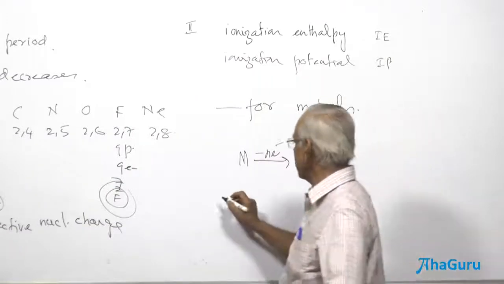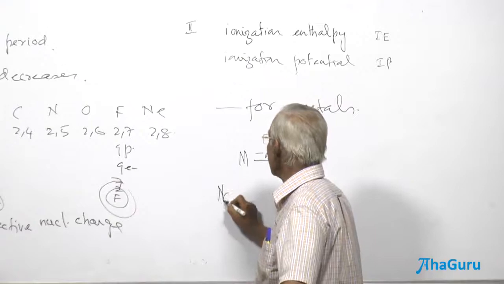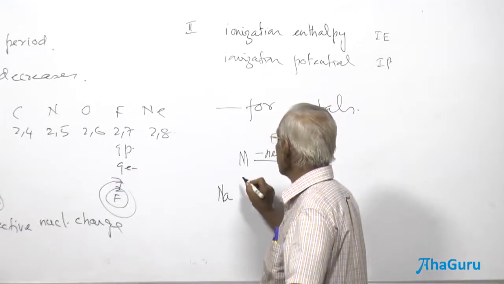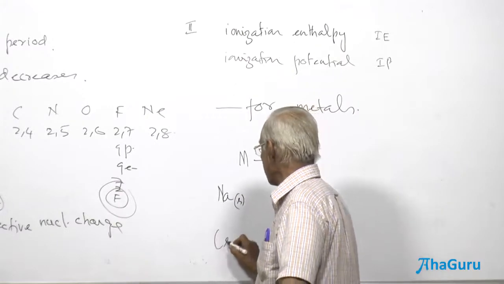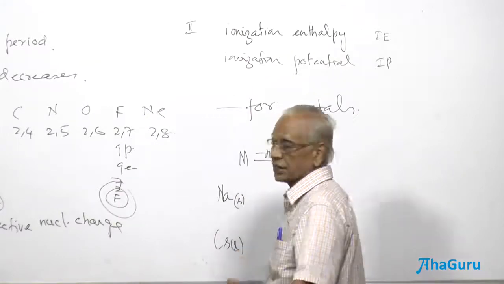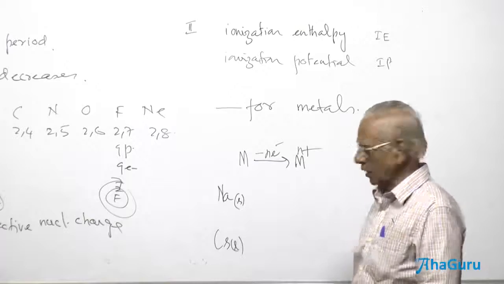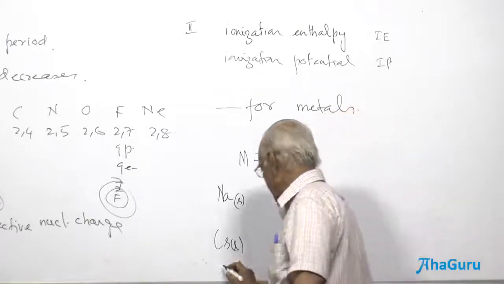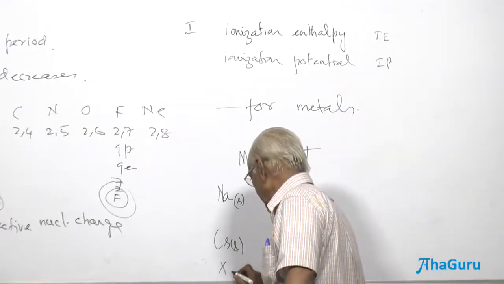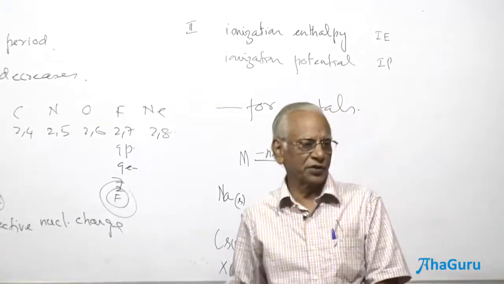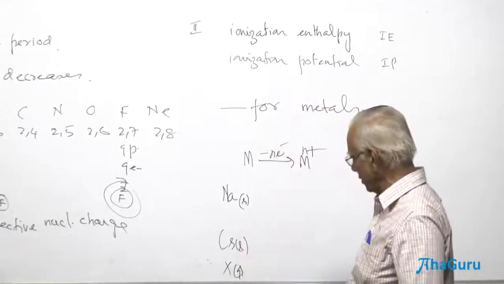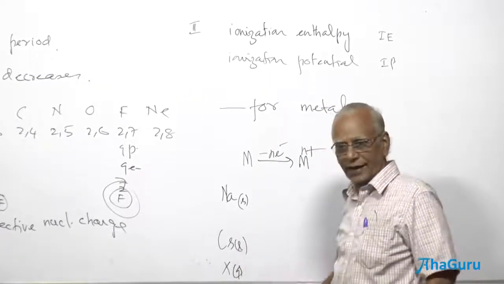Let me compare the ionization energy of sodium, which is in the solid state, the ionization energy of cesium, which is in the liquid state, or some other element in the gaseous state. Assume that all of them have the same electronic configuration. It's just a hypothetical situation. We have a solid, a liquid, and a gas here.